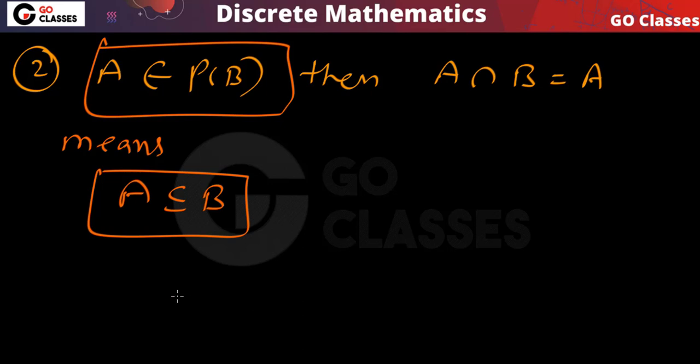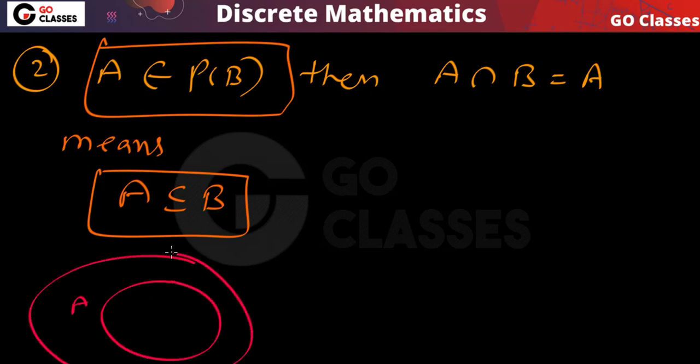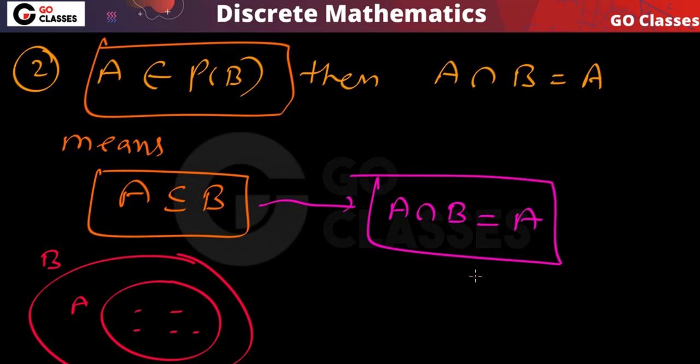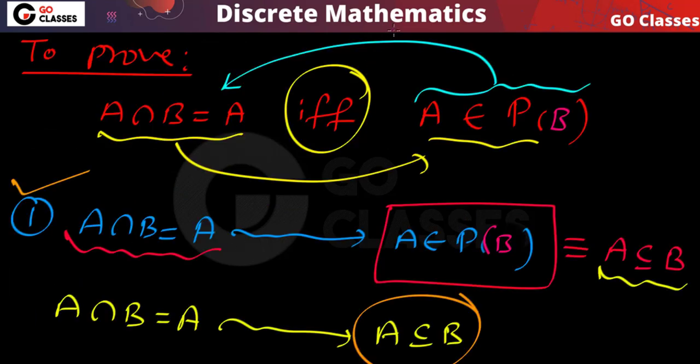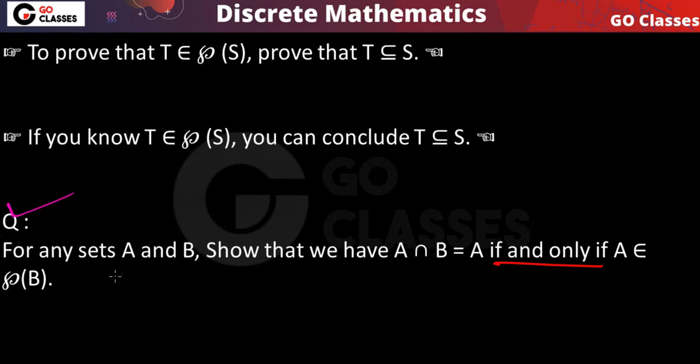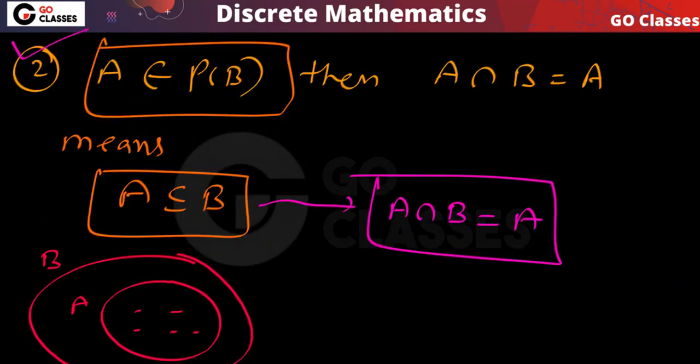Now, remember this is A and this is B. If A is a subset of B, every element of A is in B, so what will be the intersection of A, B? The common area of A, B will basically be A. So this is what we wanted to prove. The second direction we have also proven. Finally, for any sets A, B, we have proven that A intersection B is equal to A if and only if A belongs to the power set of B. This is how very easily you can handle questions related to power sets.